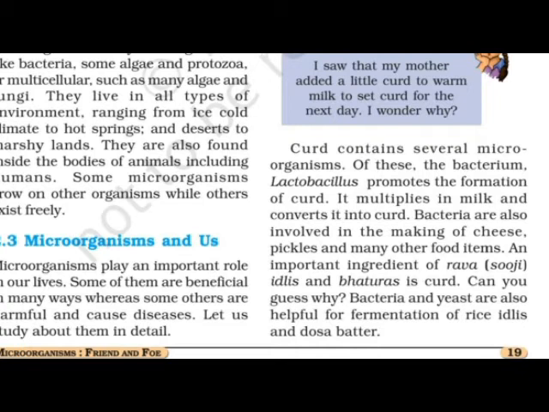See, when we add yeast, that yeast plays a very important role. Exactly what happened when we add the yeast? Yeast reproduces rapidly and produces carbon dioxide during respiration.